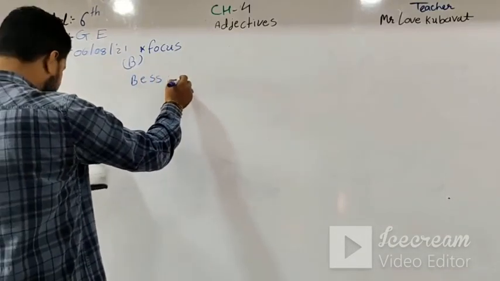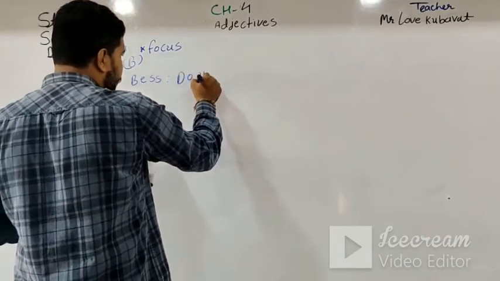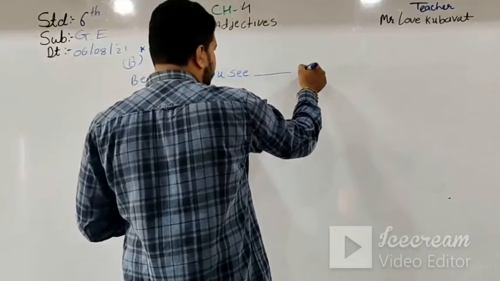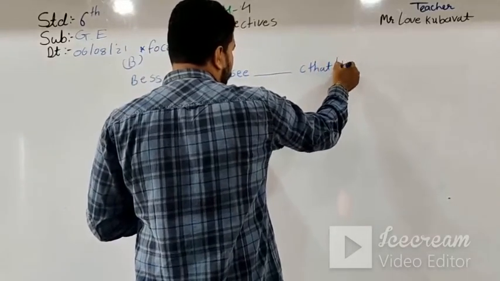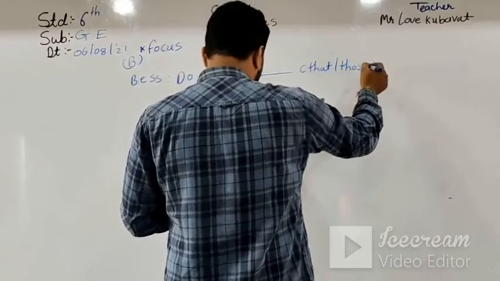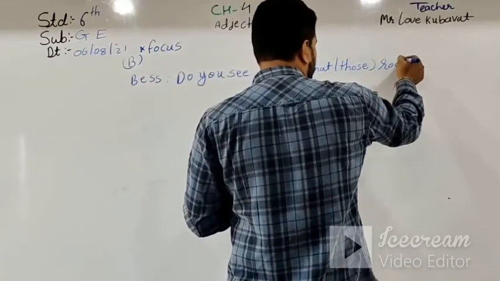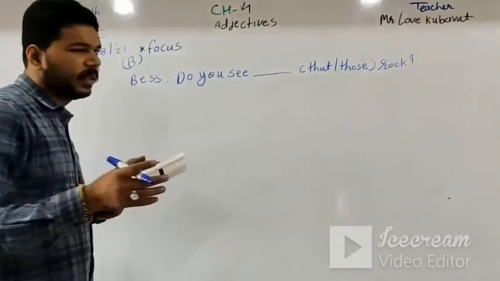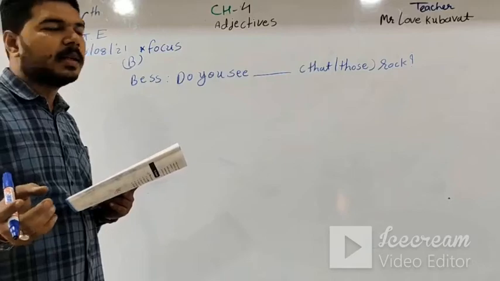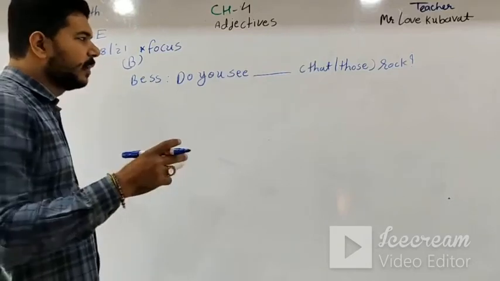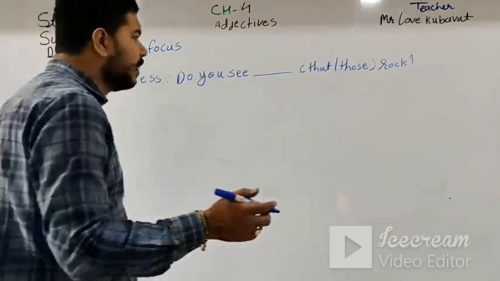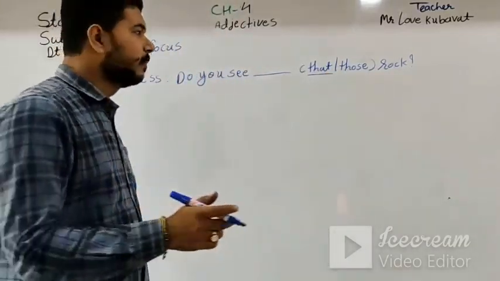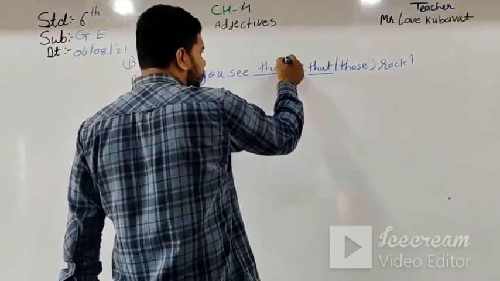Start with base. Do you see blank in the bracket, that or those, rock. So student, can you answer me? Is this sentence in singular or plural? Then the answer is, sir, this sentence is in singular. That's why here the right answer is the demonstrative in the singular, that. Do you see that rock?